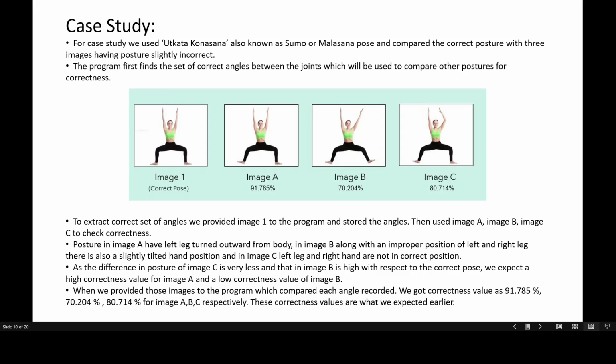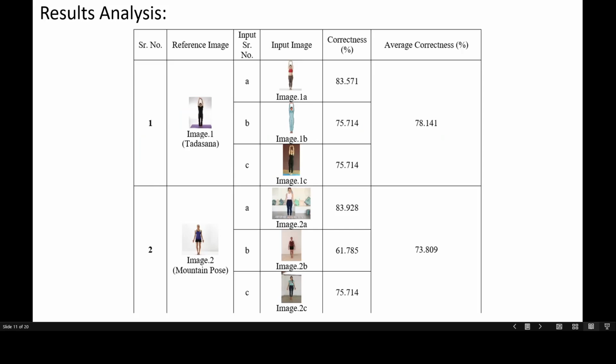After running each of these modified images through the algorithm in comparison with the reference image, we get average correctness percentages of 91%, 70% and 80% for images A, B and C respectively. As we can see, image B has been modified the most, so it has the lowest correctness percentage of 70%. Accordingly, images A and C have their respective correctness percentages. This shows that the algorithm is working correctly.